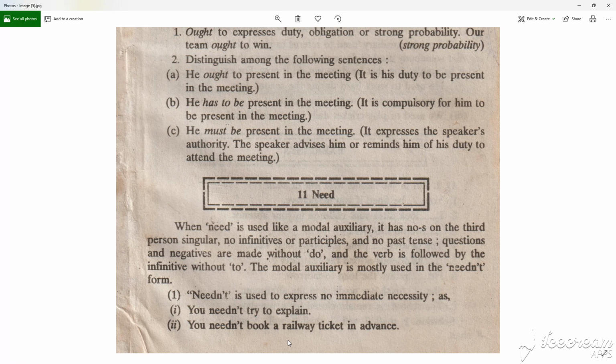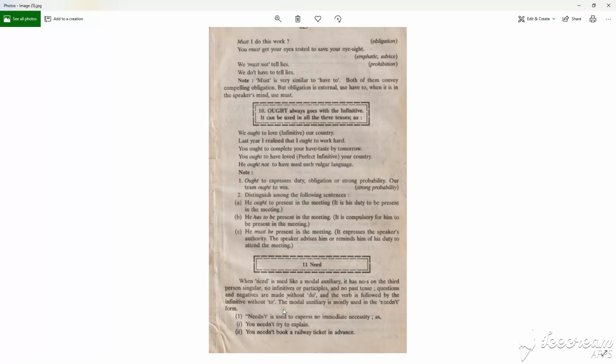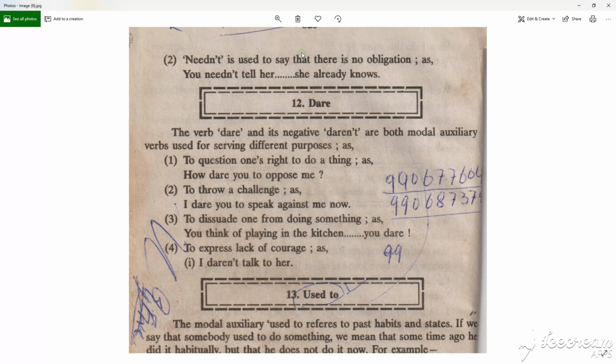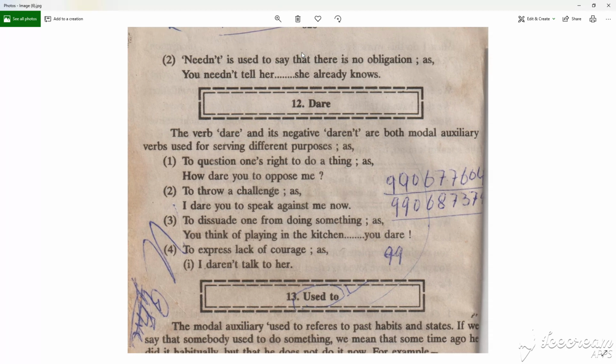Need not is used to express no immediate necessity, as you need not try to explain. You needn't book a railway ticket in advance. Need is used to say that there is no obligation, as you needn't tell her, she already knows. That is all about need, and we will come to dare.